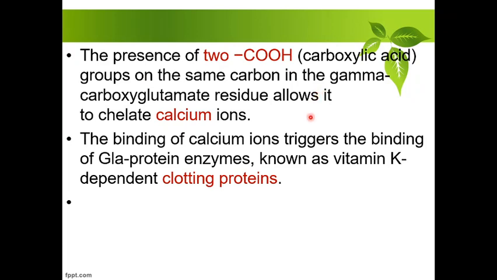It allows it to precipitate, chelate, or combine with calcium ions. The binding of calcium ions triggers the binding of the GLA protein enzymes known as the coagulating proteins. When calcium binds, the coagulation proteins are activated.